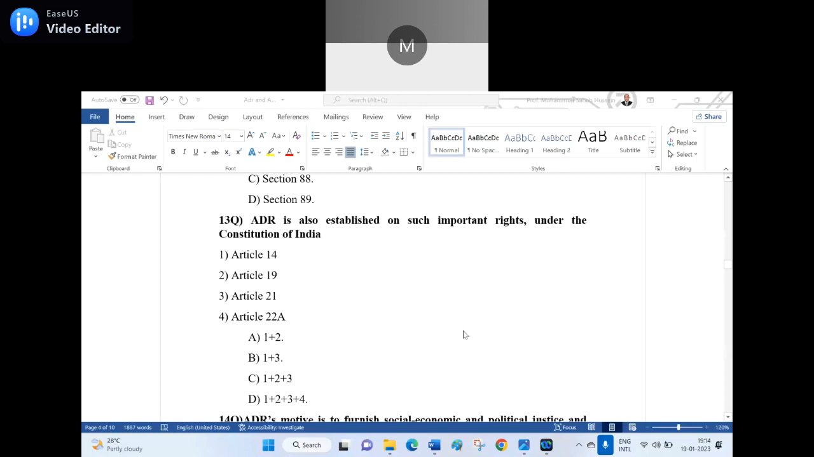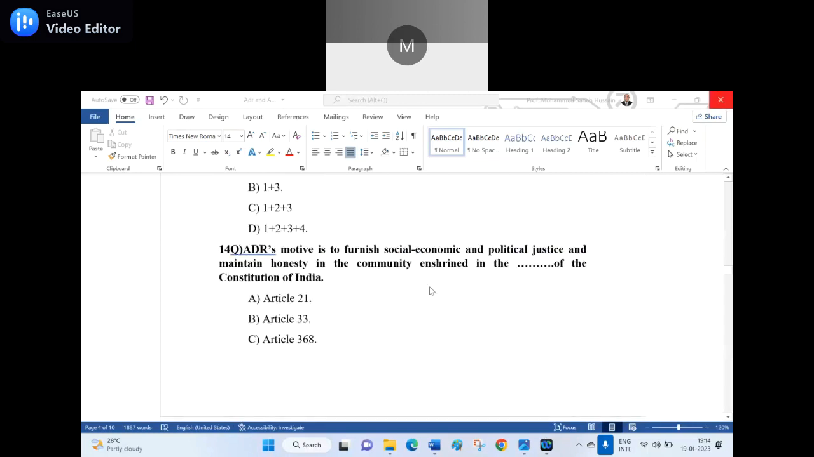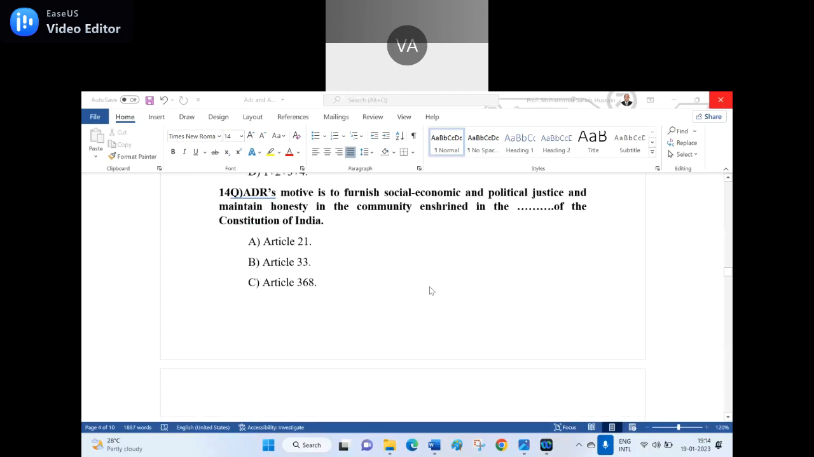The answer is Article 14 and Article 21. I inserted Article 19 and inserted Article 22, capital A. So the right answer is B, option 1 plus 3. Yes, fourth question.